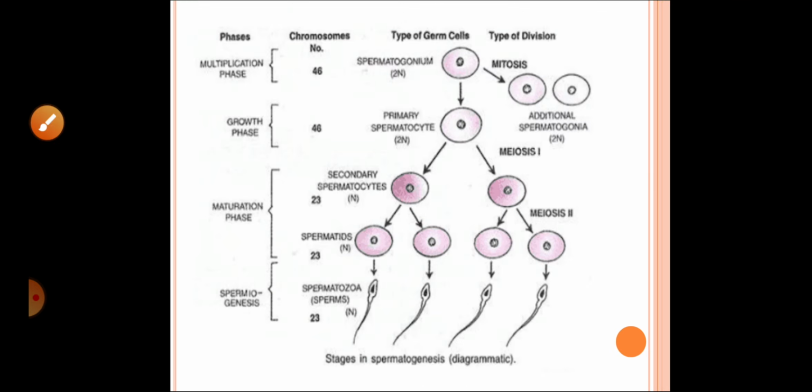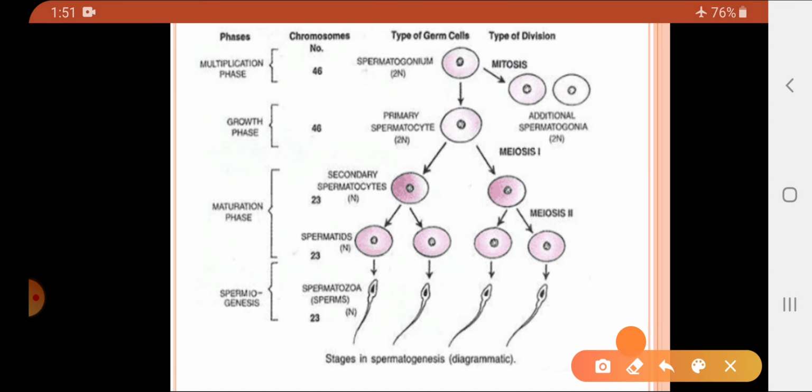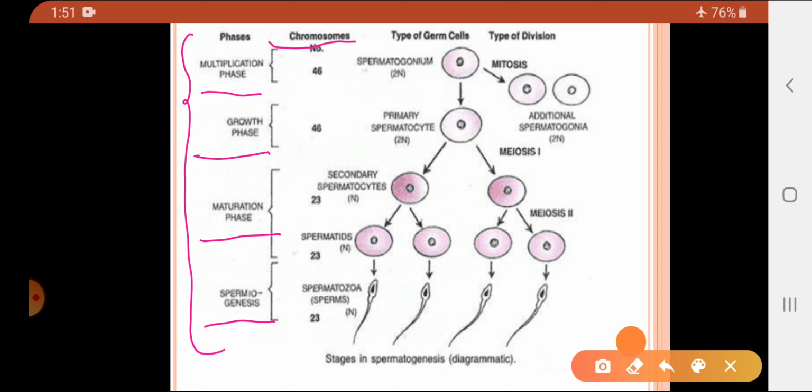Again, in this further diagram, here you can properly see the stages of spermatogenesis. So here these are the various stages. The first stage is called the multiplication phase, the second is called the growth phase, then the maturation phase, and finally spermiogenesis. Here chromosome numbers are indicated, which type of cells are there and which type of cell division takes place.